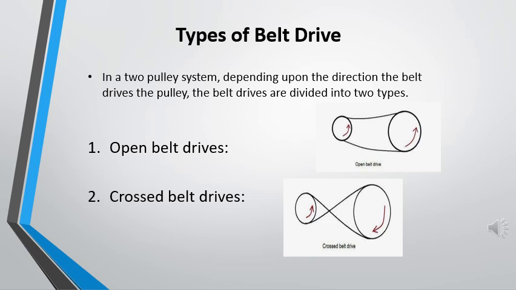Now we will see the types of belt drive. In a pulley system, depending upon the direction of the belt drive, the pulley, the belt drives are divided into two types. First is open belt drive and second is crossed belt drive.